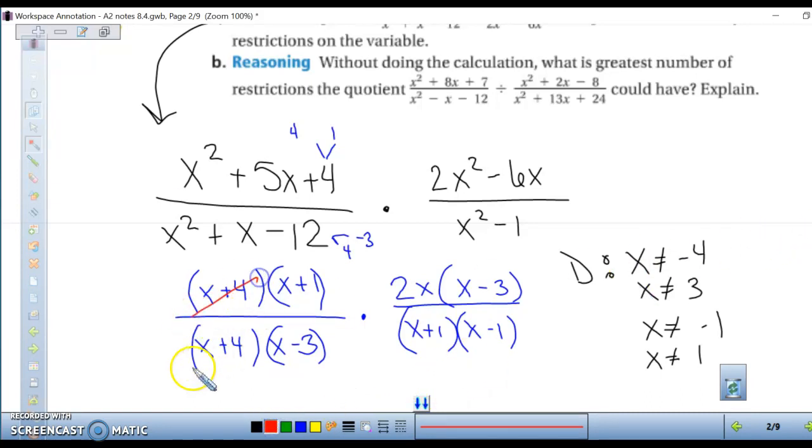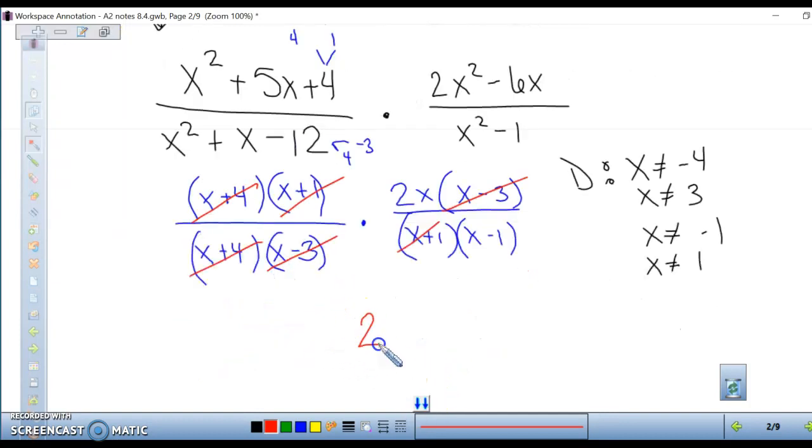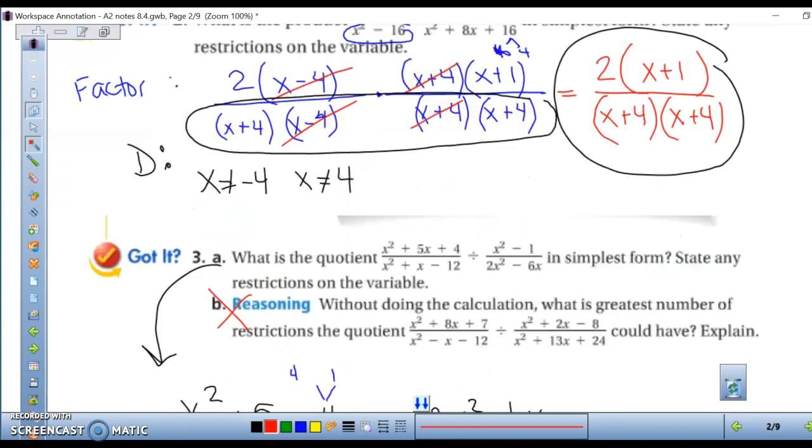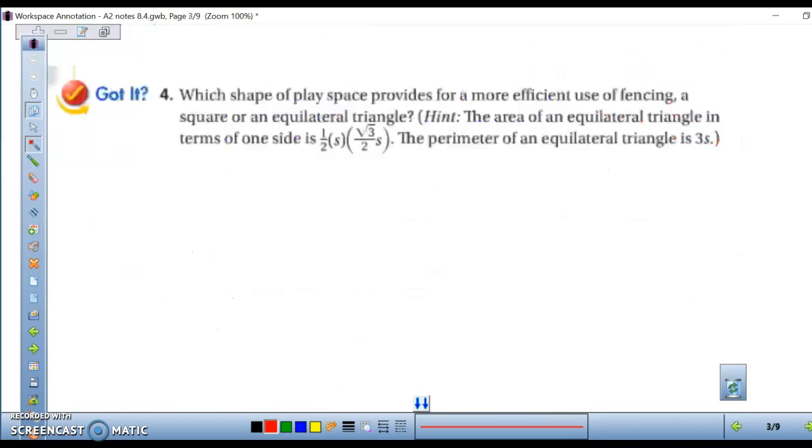Now we can start to simplify. So x plus 4 and x plus 4 can cancel. X plus 1 cancels. X minus 3 and x minus 3 cancels. So on the top we have left 2x. On the bottom we have x minus 1. And don't worry about 3b, the reasoning question. Let's just move on to Got It number 4.